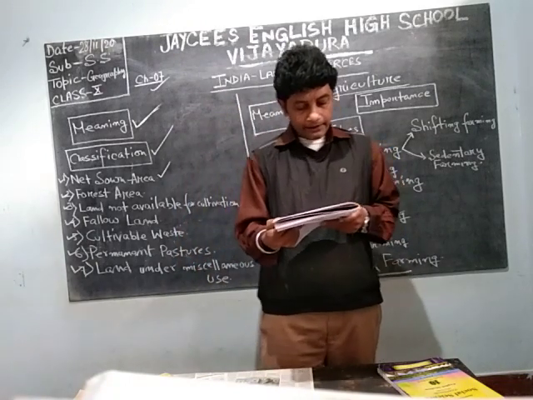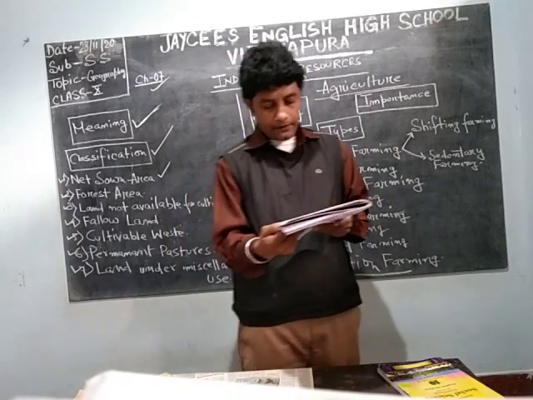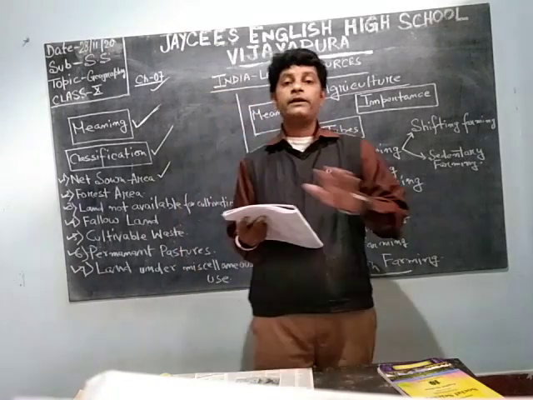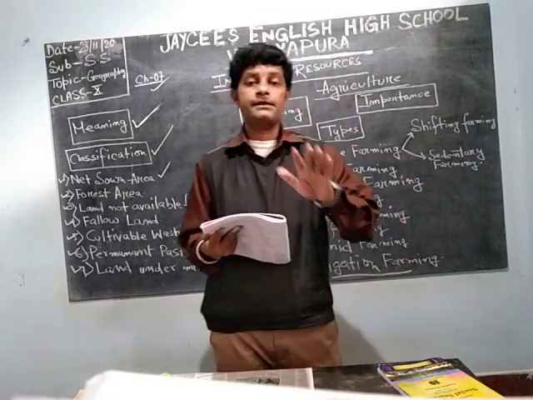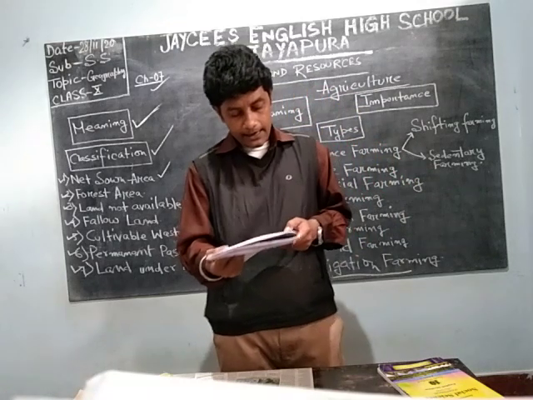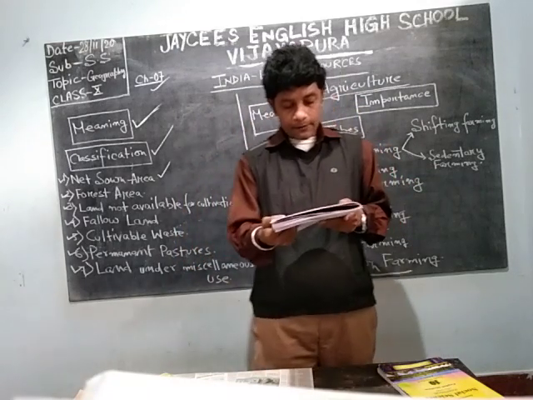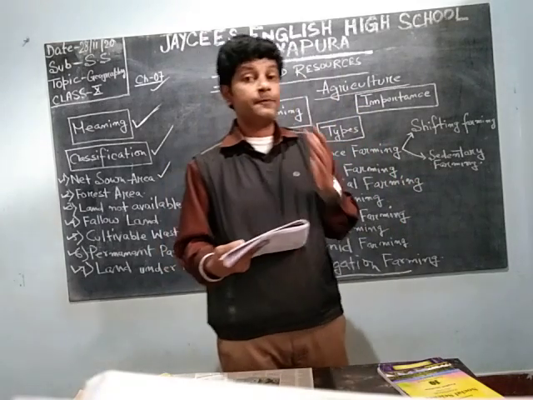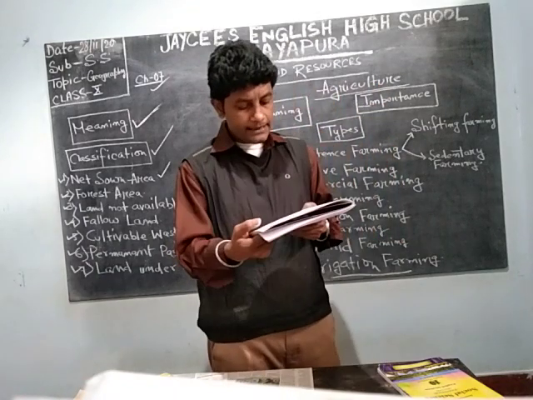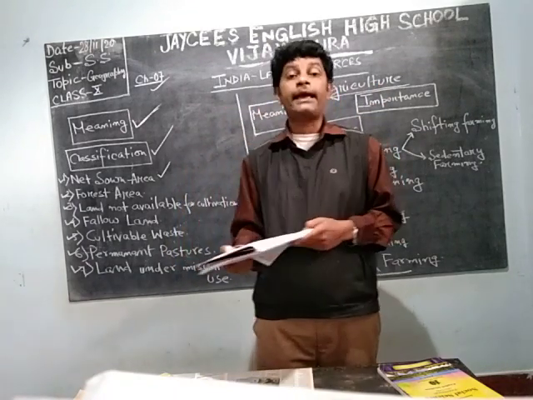It is not evenly distributed all over the country. Some parts are under cultivation, some parts are under urbanization. The highest proportion of net sown area is found in Punjab, Haryana, West Bengal, Uttar Pradesh and Kerala.